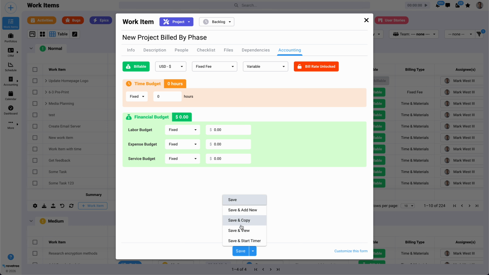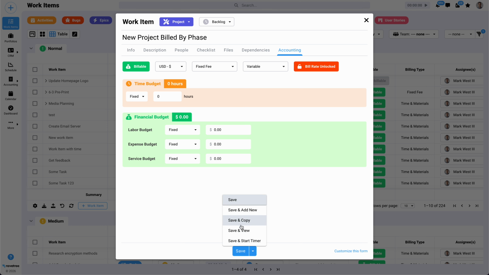and then navigate to the newly created project. And then we're going to create the first phase. So we're going to say create a sub work item, and we're going to call this phase 1. We're not going to be very creative with the names. And we'll just save it in this case. Now, if we go to the sub work items tab, you'll notice that we have that newly created work item right there, but let's create a couple more. Let's just maybe have 3 phases.